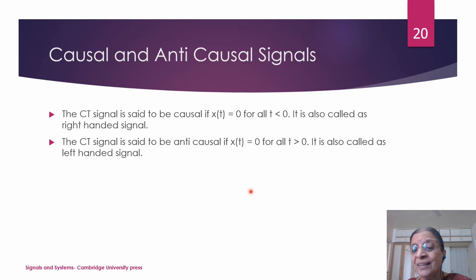Right-handed signal and left-handed signal have the literal meaning. If the signal exists on the right hand side of t equal to 0, we say it is a right-handed signal. If it exists on the left hand side of t equal to 0, we say it is a left-handed signal. And if it exists on both sides, we say it is neither right-handed nor left-handed.